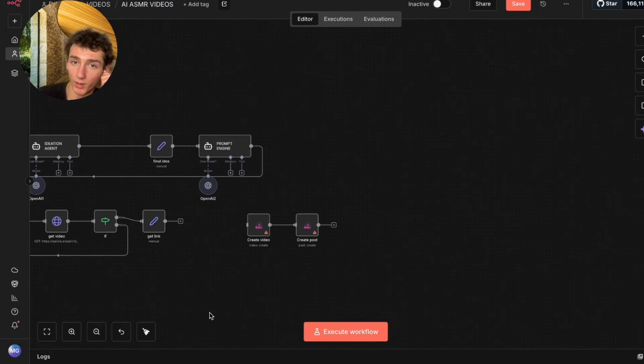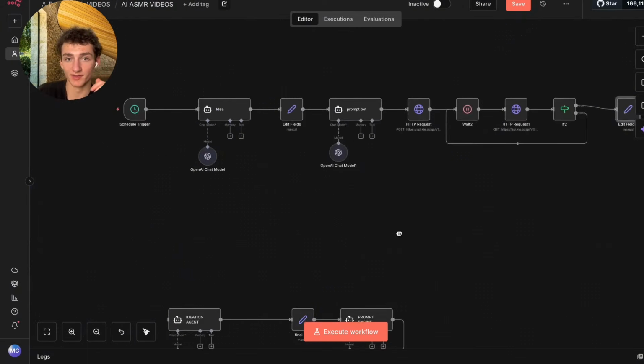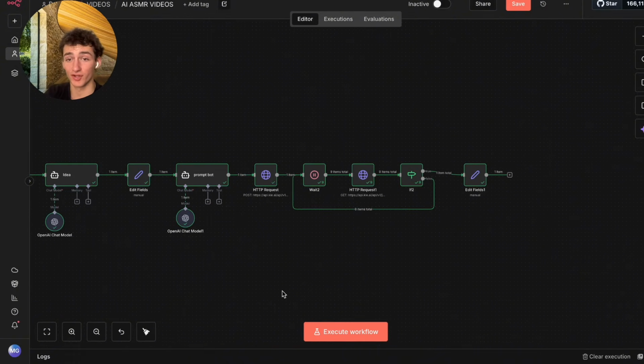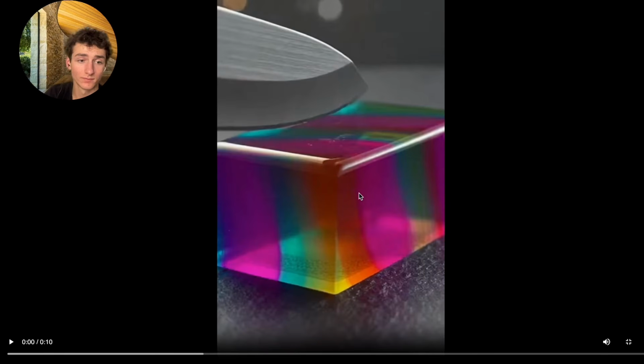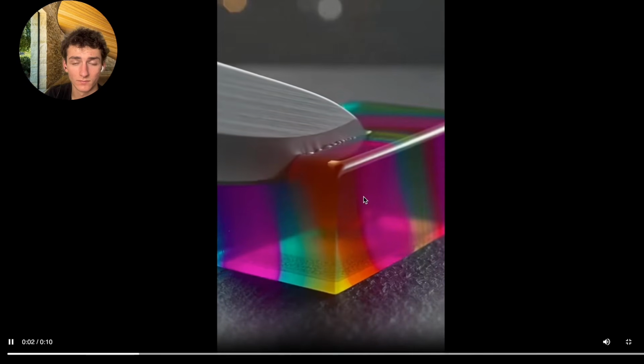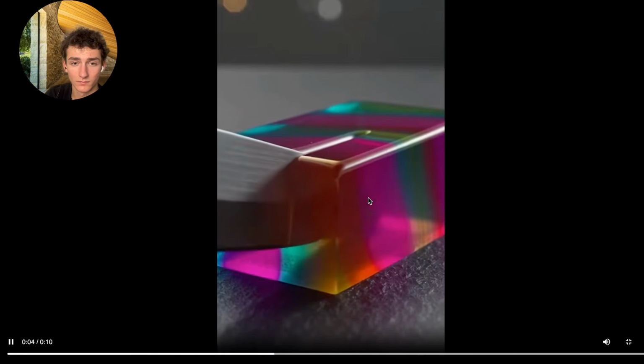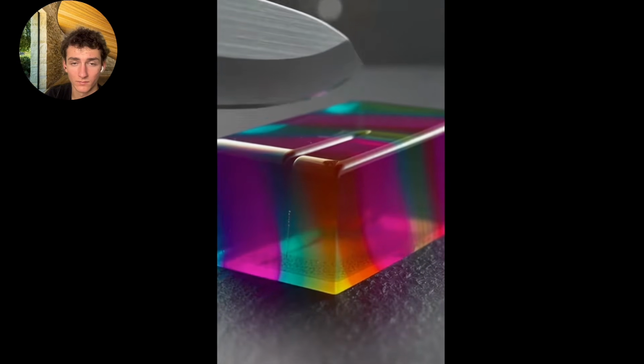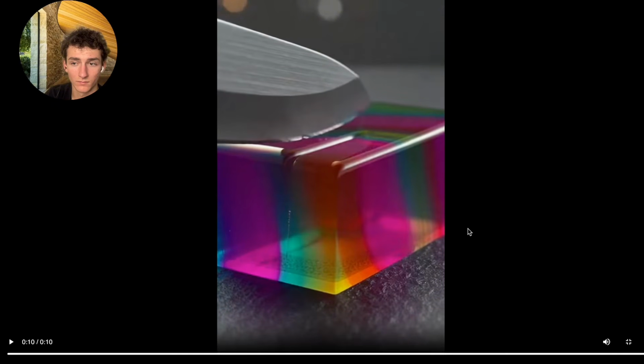But yeah, so I'm going to go ahead and run through the system. I'm going to just click execute here, and then I'll get back to you with the result. All right, you can see our system has finished generating here. So let's go ahead and check out the result. All right, here's one of them. All right, so you can see it's pretty good at syncing the audio. Let's go ahead and check out some other examples.